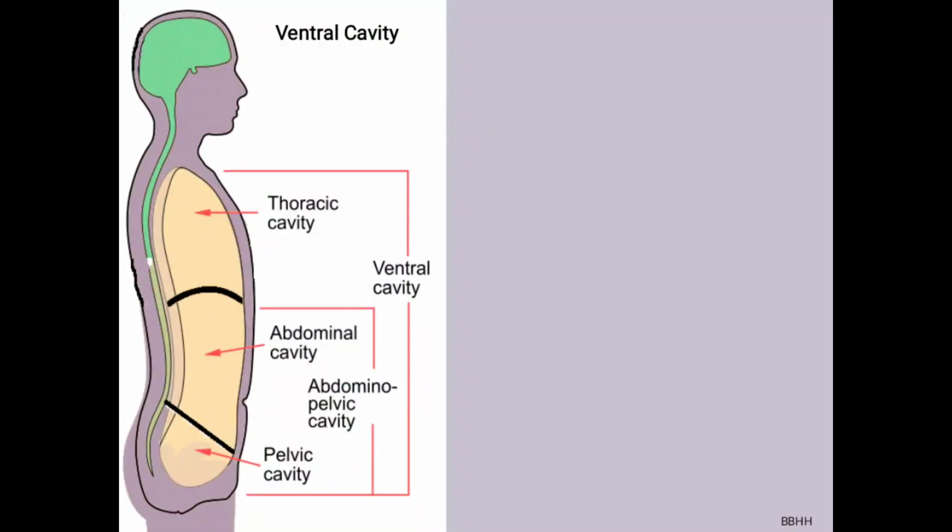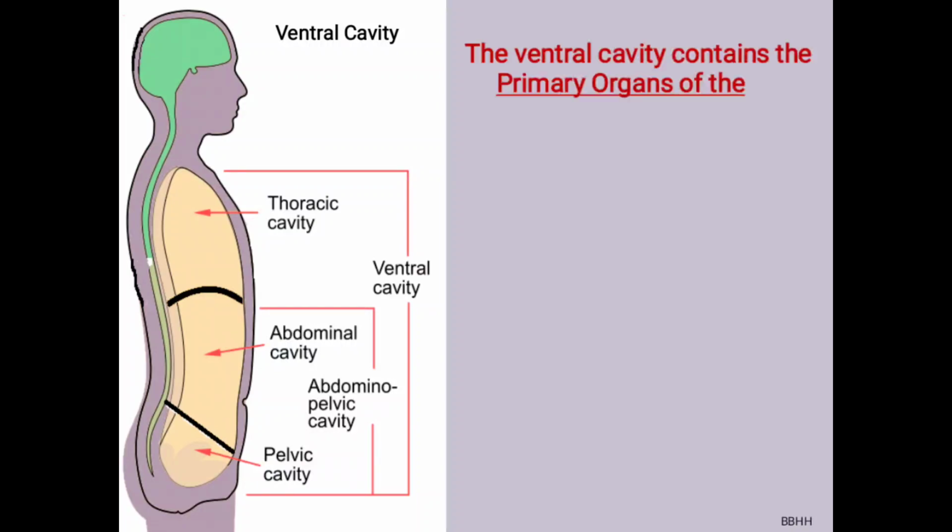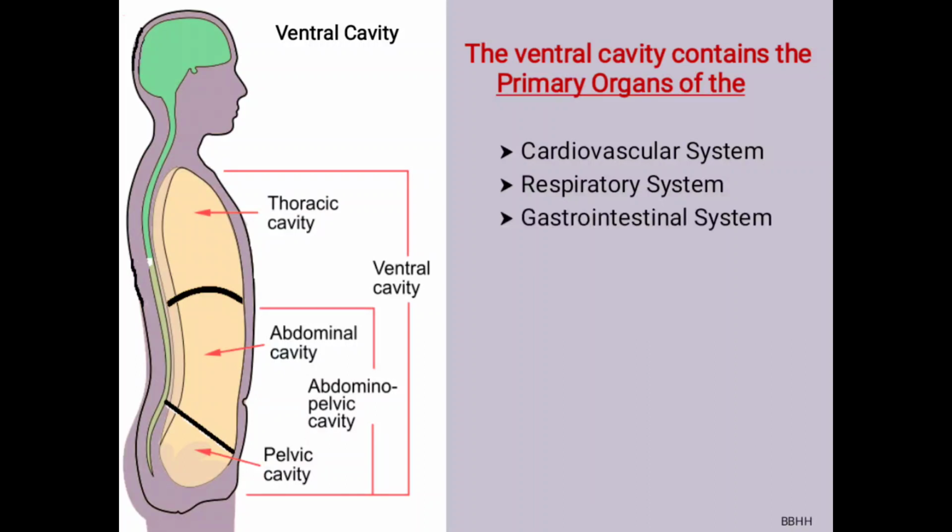Let us move on to the ventral cavity. As we discussed earlier, the ventral cavity is the anterior or front of the body. The ventral cavity contains the primary organs of the cardiovascular system, respiratory system, gastrointestinal system, urinary system and reproductive system.